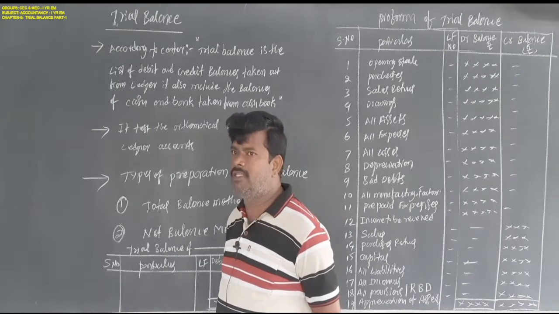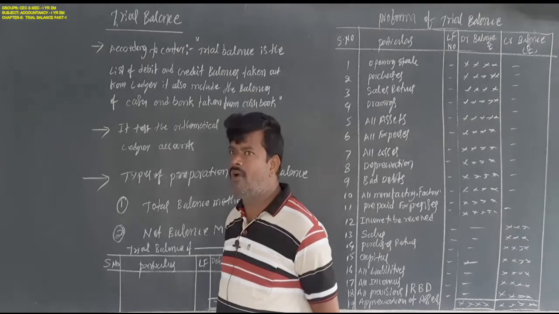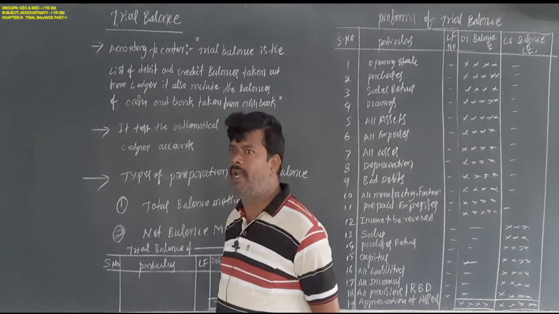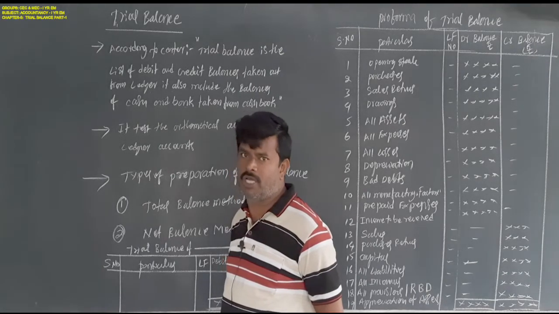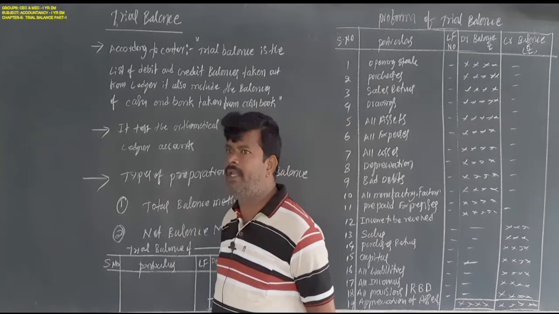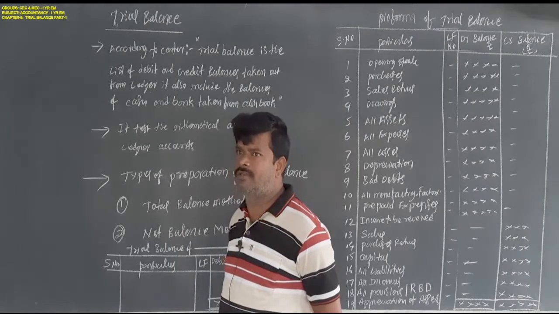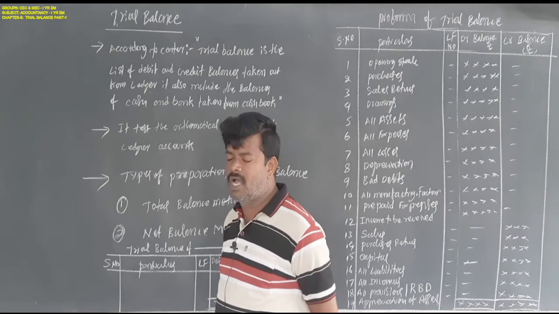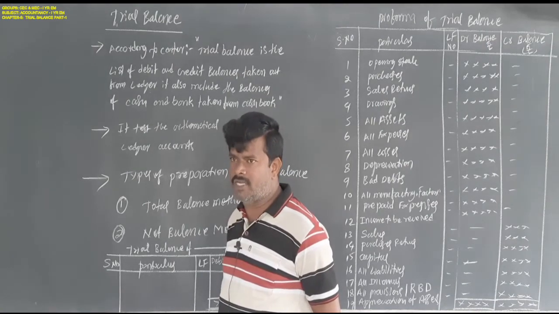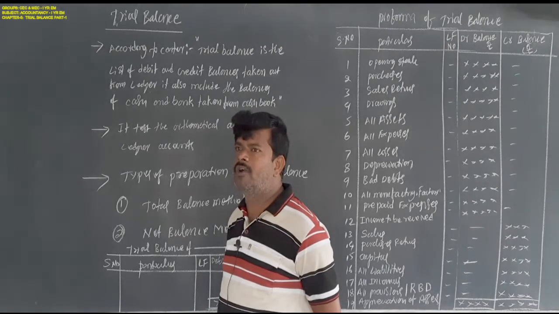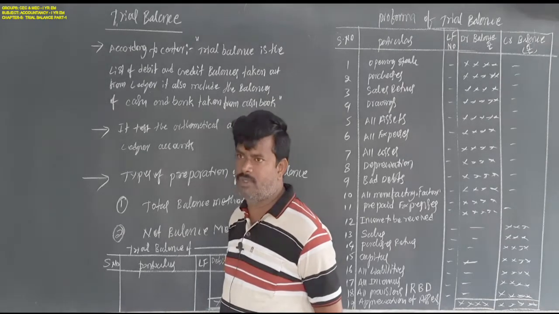So the trial balance checks whether all accounts are prepared as per the rules and regulations, and finally the trial balance debit total is equal to credit total. We conclude that we are preparing all accounts in the correct manner, as per the norms, concepts and conventions.